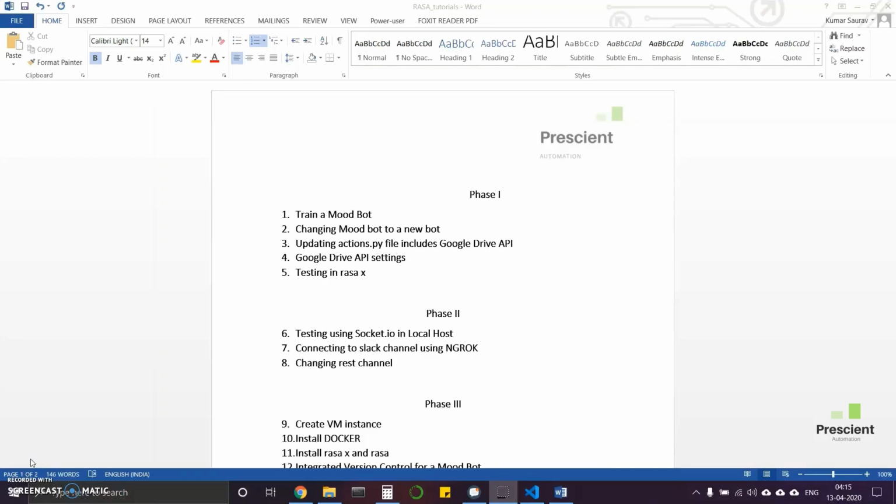Till now we have covered creating the mood bot initially using the Rasa init command, that is this one. Then in the second video we created our own bot with basic intents, basic entities, and how to create slots and other things, and talked with our bot using Rasa shell and Rasa X. Before we move further into creating something unique, that is fetching some APIs using the actions.py file of Rasa, I would like to mention a few things.